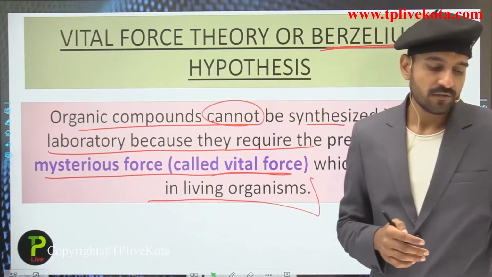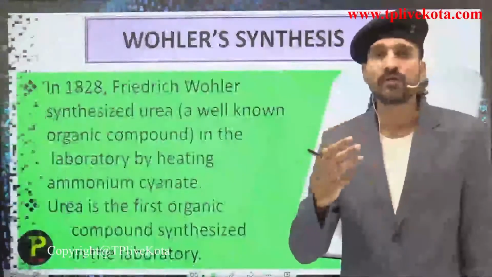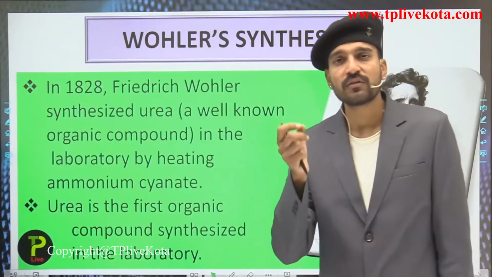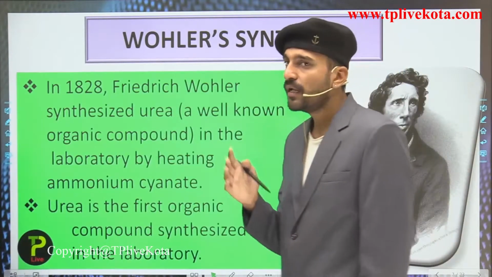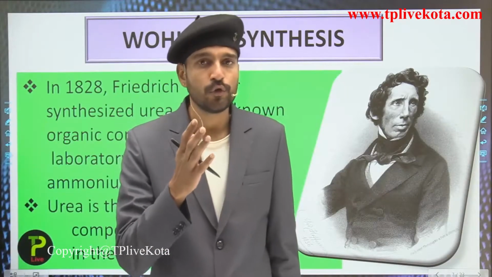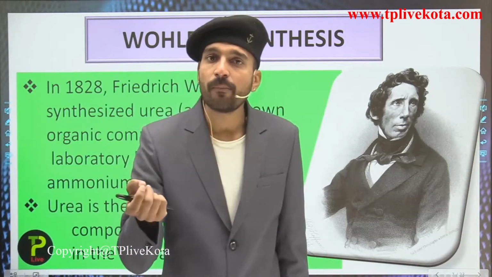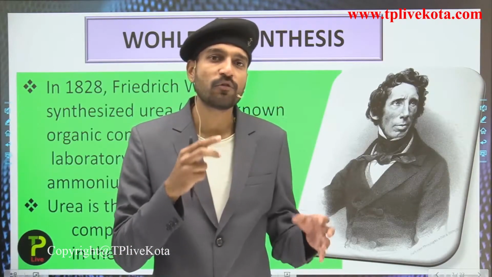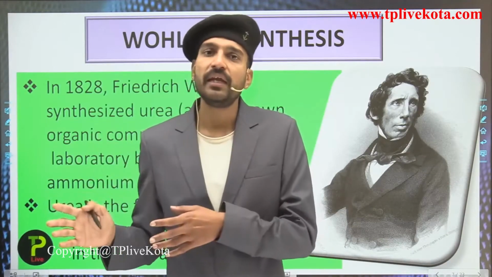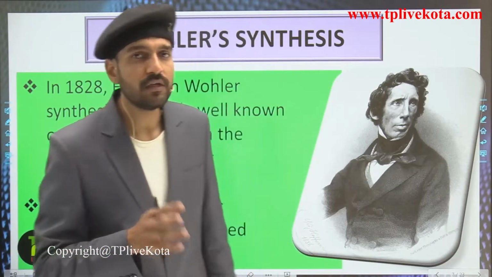But students, as we know, there is another theory, that is Wohler's synthesis. How did Wohler synthesize the organic compound? Wohler synthesized the first organic compound in the laboratory, in which he accidentally synthesized urea from ammonium cyanate. Since urea is an organic compound, it was believed that organic compounds could also be synthesized in laboratories, and from that date we have synthesized millions of organic compounds in the laboratory.